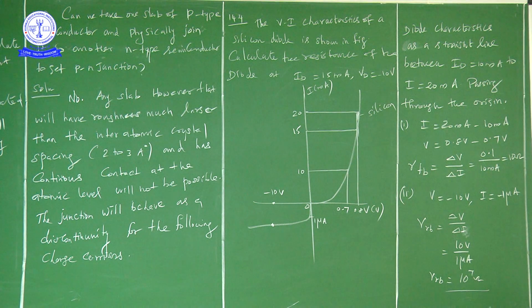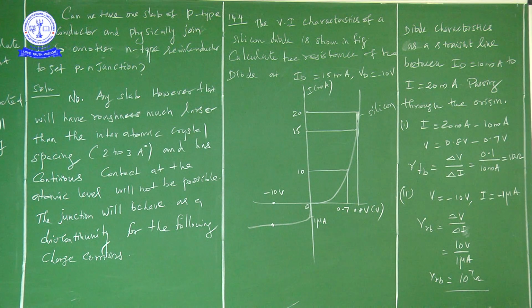Resistance by using Ohm's law. V is equal to IR, no? Then R is equal to V by I, right? So what is I? Here 20 milliamps, and here it is 10 milliamps, and V is equal to 0.8 volts. This is 0.8 volts, and here it is 0.7, right?